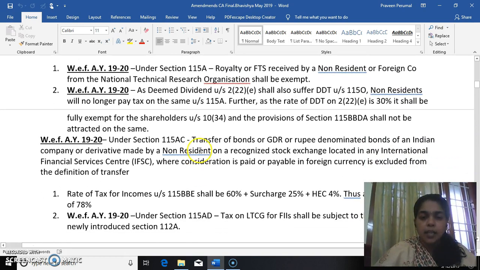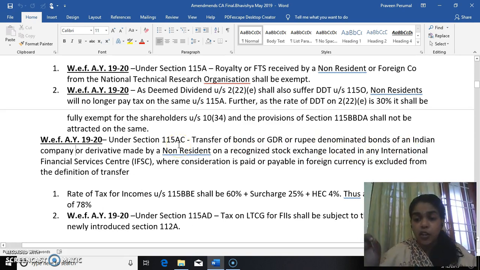Now, 115AC, transfer of bonds or GDR, rupee denominated bonds of an Indian company. It should be the bonds of the Indian company. It should not be denominated in foreign currency but in rupee denomination only. The transfer is made by a non-resident or on a recognized stock exchange located in any international financial service center. It should be a recognized stock exchange and it could be located in any international financial center. Now, consideration. How is the consideration being paid? It is paid or payable in foreign currency. It is not paid in Indian currency. It is being paid in the foreign currency.